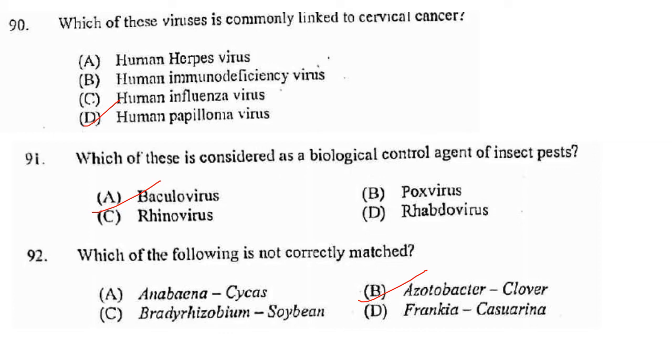Azotobacter is a non-symbiotic nitrogen-fixing bacteria, so it is not associated with clover. It doesn't have any symbiotic relationship with clover. Then Frankia is a gram-positive species of actinomycete filamentous bacterium that lives in symbiosis with casuarina plant. So the one which is not correctly matched is Azotobacter to clover.